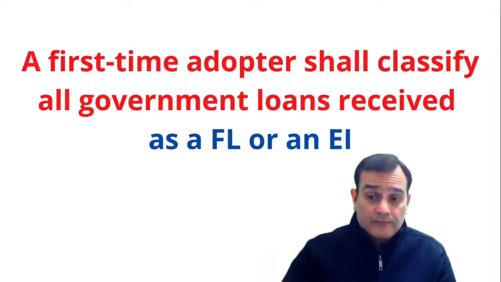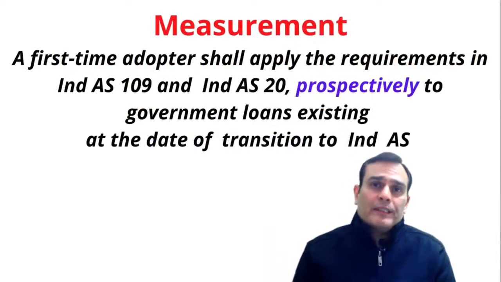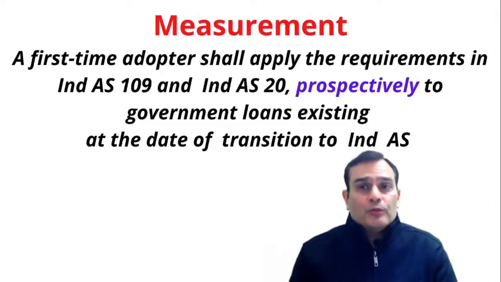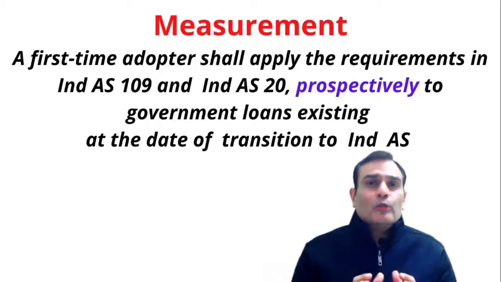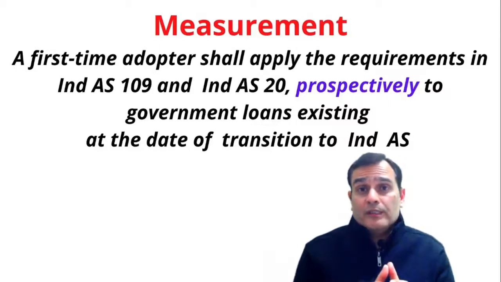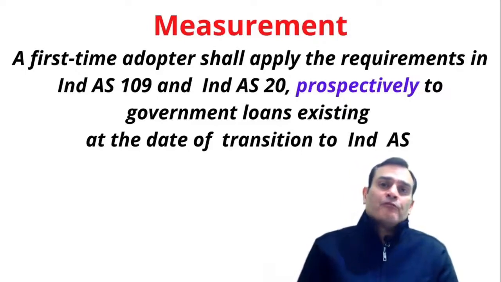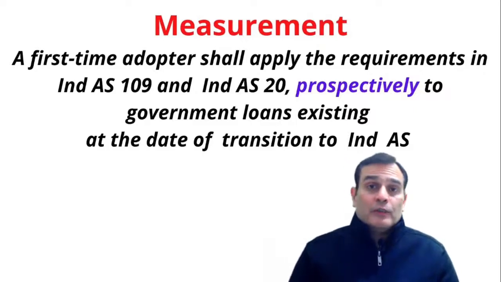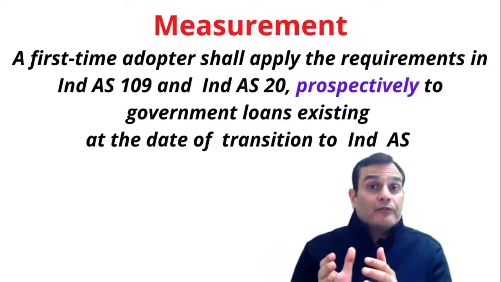That's one. Second, when we look at these government loans, Ind AS 101 in Appendix B gives us a complete optional exemption that you could treat the government loans on a prospective basis. That means there is no need for the concession loans carried forward from the previous GAAP on the date of transition to be split into two components: the financial liability, the loan at fair value, and the government grant. You would carry the figure as it is. Whatever figure is in the previous GAAP is going to be carried forward as it is.